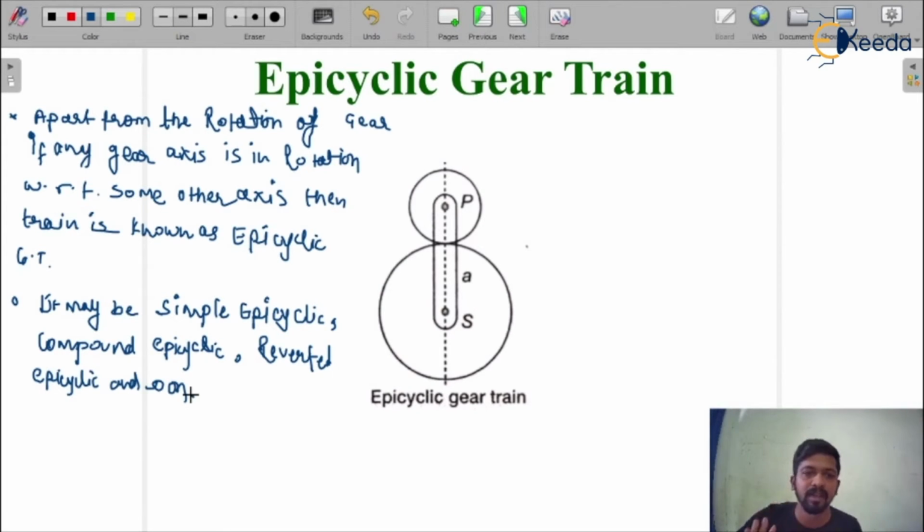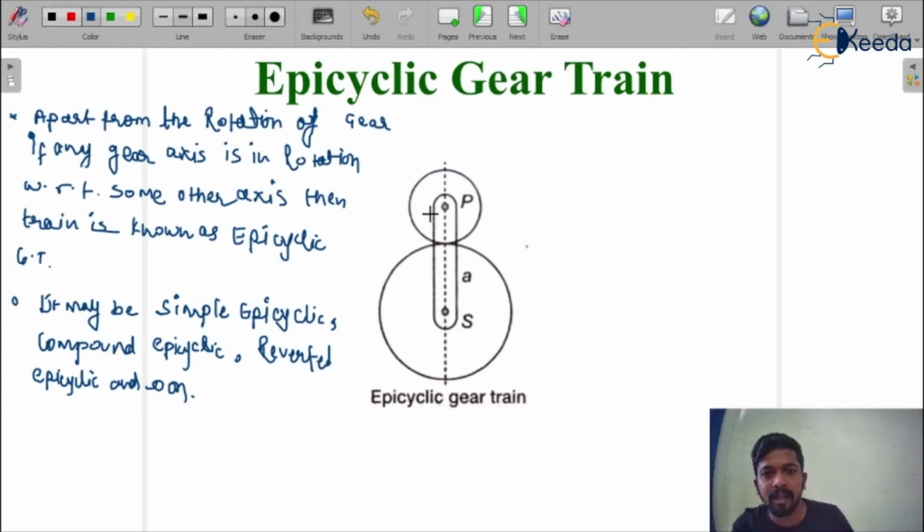Apart from the rotation of the gears, since it is a gear S which is in rotation, and apart from that gear, another axis of the gear, that is the axis of the gear P, is in rotation with respect to the axis of the gear S. So that is known as the epicyclic gear train.